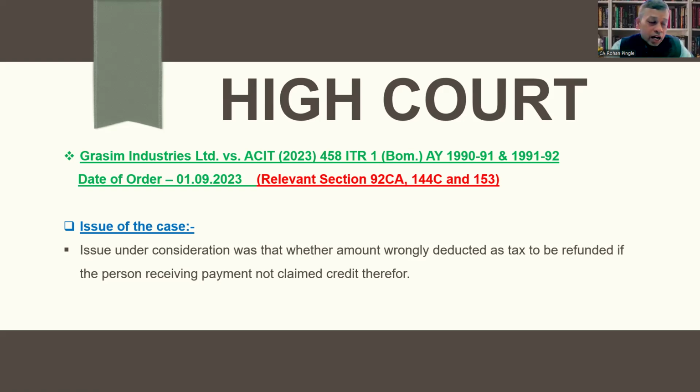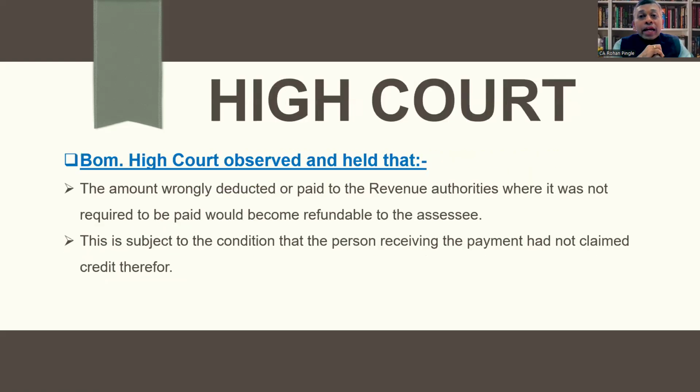Let's understand the issue of the case. The issue under consideration was whether the amount wrongly deducted as tax is to be refunded if the person receiving payment has not claimed credit therefor. Let's see what the Bombay High Court observed and held.